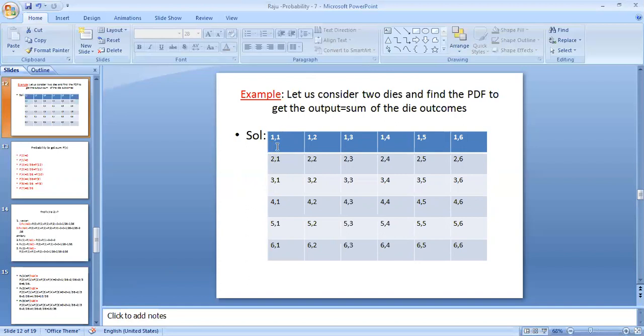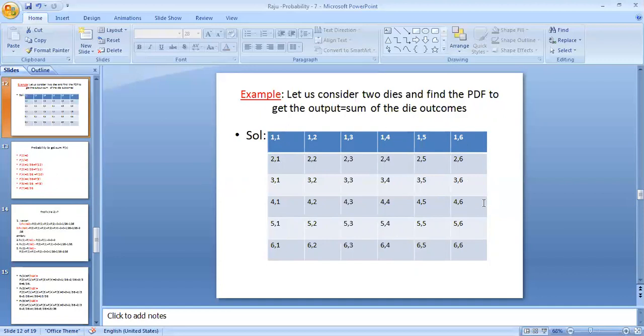The outcomes are 1 1, 1 2, 1 3, 1 4, 1 5, 1 6. Like this, 2 1 up to 2 6, 3 1, 3 2 up to 3 6, 4 1, 4 2 up to 4 6, 5 1, 5 2 up to 5 6, 6 1, 6 2 up to 6 6. So these are the 36 outcomes.